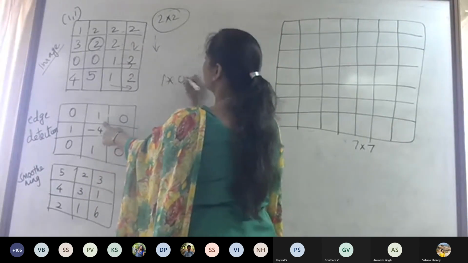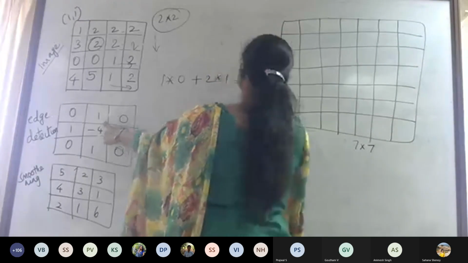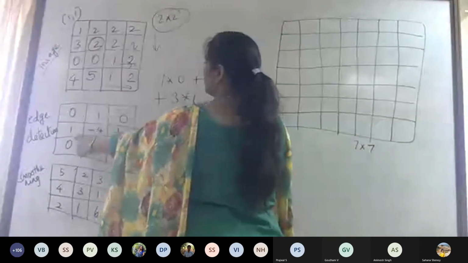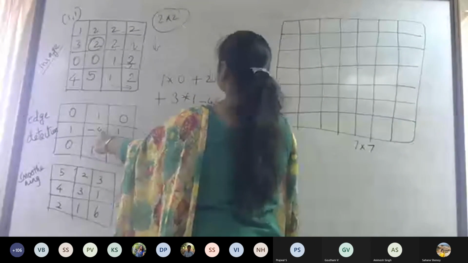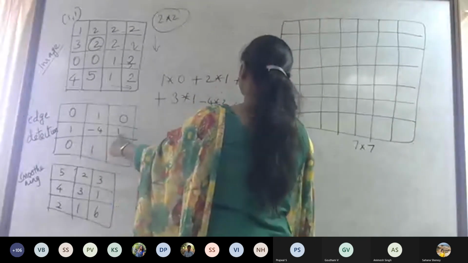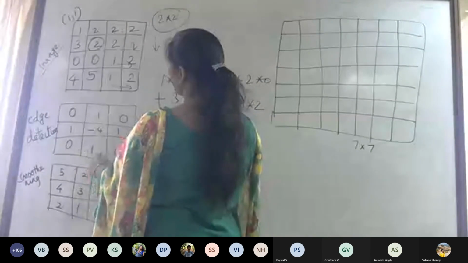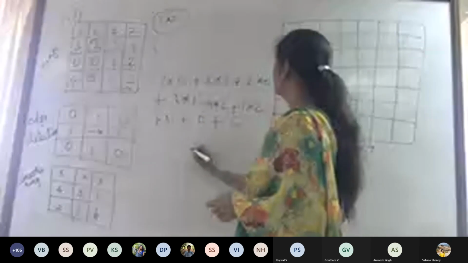I will write completely. 1 into 0 plus 2 into 1 plus 2 into 0 plus 3 into 1 plus, anyway it is minus. So -4 into 2 plus 1 into 2 plus 0 plus 0 plus 0. So what you will get is 2 plus 3 minus 8 plus 2.